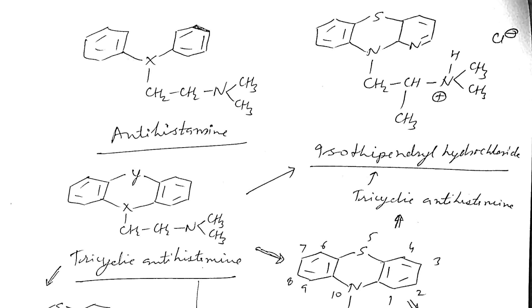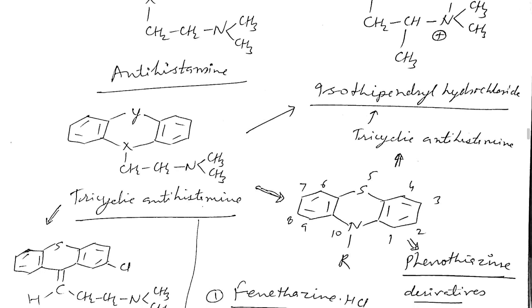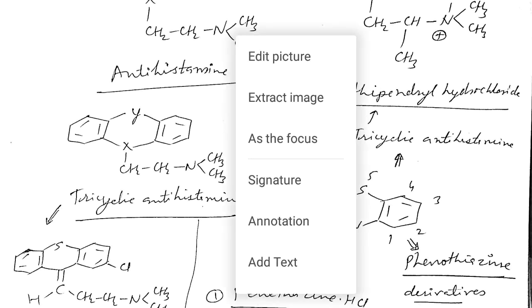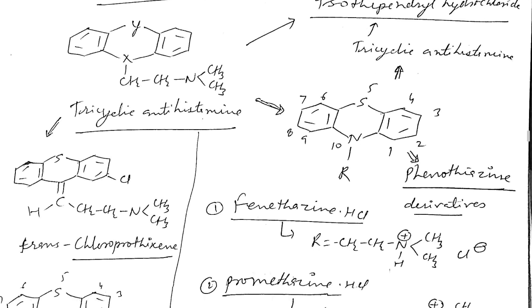So generally in a tricyclic ring system, there are three rings joined together, two phenyl and one with X and Y representing atoms. X may be nitrogen and Y may be sulfur. That compound is called the phenothiazine ring system. Look here at the structure of the phenothiazine ring system.